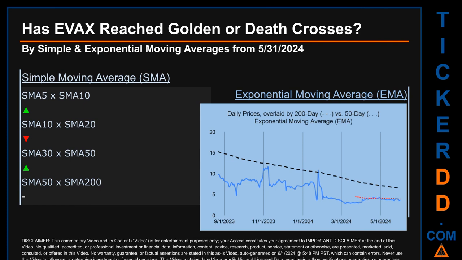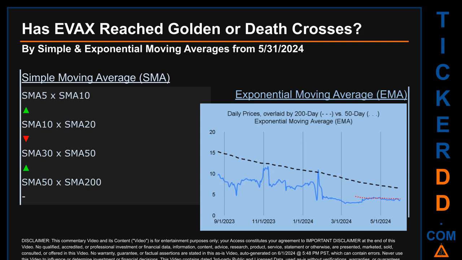Vice versa, a death cross is a bearish signal when the short-term crosses below its long-term moving average. For our opinionated analysis off third-party and abstracted data, we decided to look at both simple moving average, SMA, and exponential moving average, EMA. The latter calculates moving average by giving more weighting to recent prices.